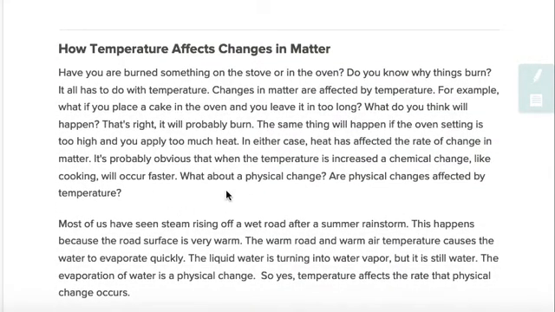Temperature affects changes in matter. Have you ever burned something on the stove or in the oven? Do you know why things burn? It all has to do with temperature. Changes in matter are affected by temperature.